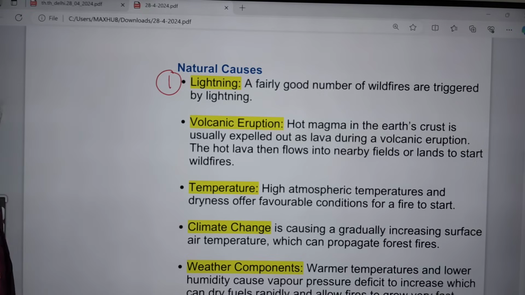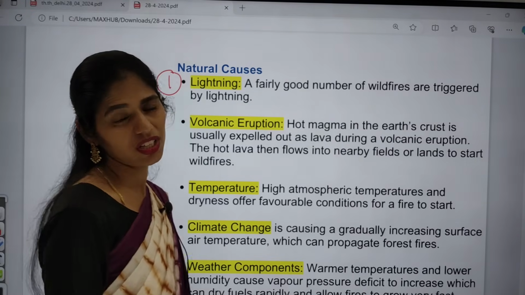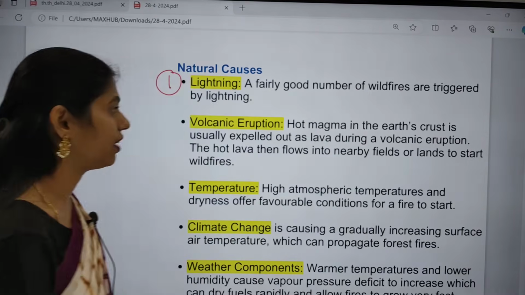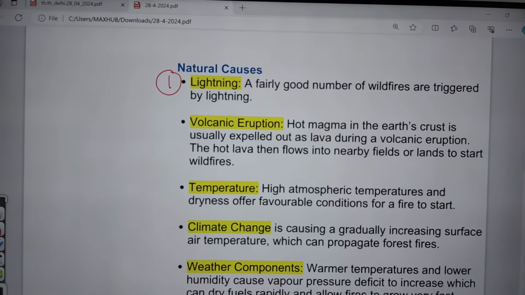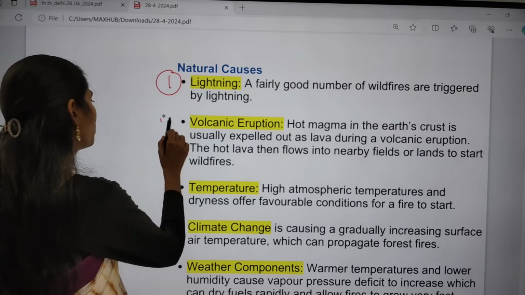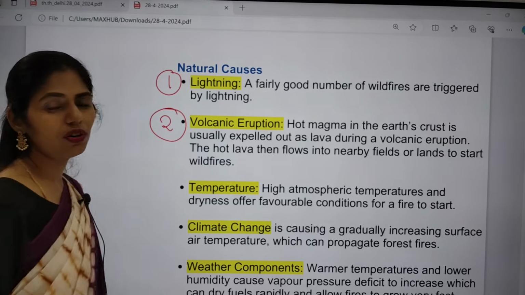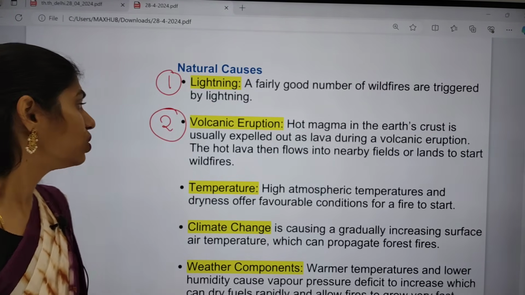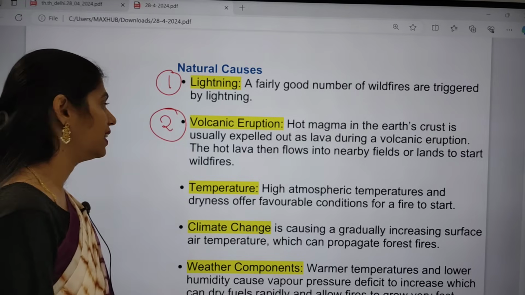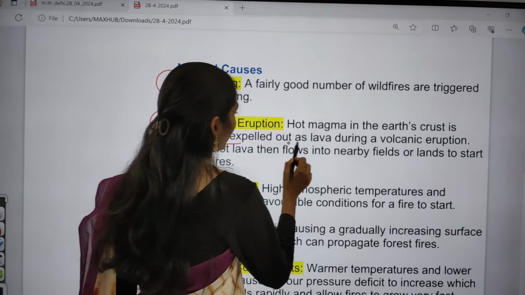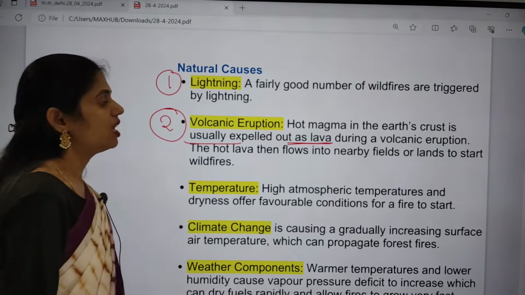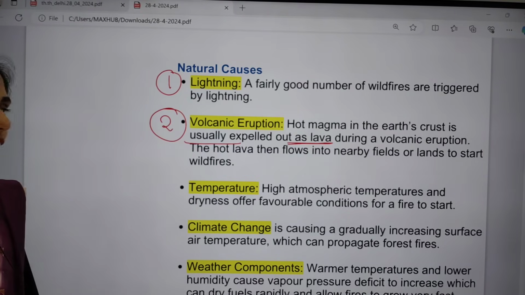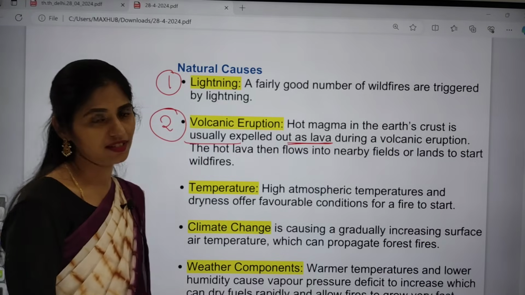Because of lightning, which happens especially during the summer season, a huge amount of electricity is generated, and that will trigger the fire. And the next one is volcanic eruption. Whenever magma comes from inside the earth, it is very hot. That hot magma on the earth's crust is usually expelled as lava during a volcanic eruption. So whenever this hot lava flows to nearby fields or land, it will start wildfires.